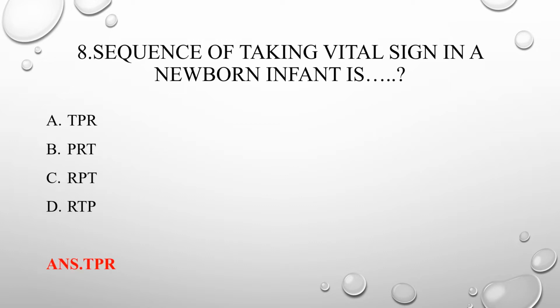So the answer is temperature, pulse and respiration. First we will check the temperature, then we will go for pulse, and only at last will we count respiration. So keep in mind, respiration is counted last. First temperature, next pulse and last respiration. So TPR: temperature, pulse and respiration.